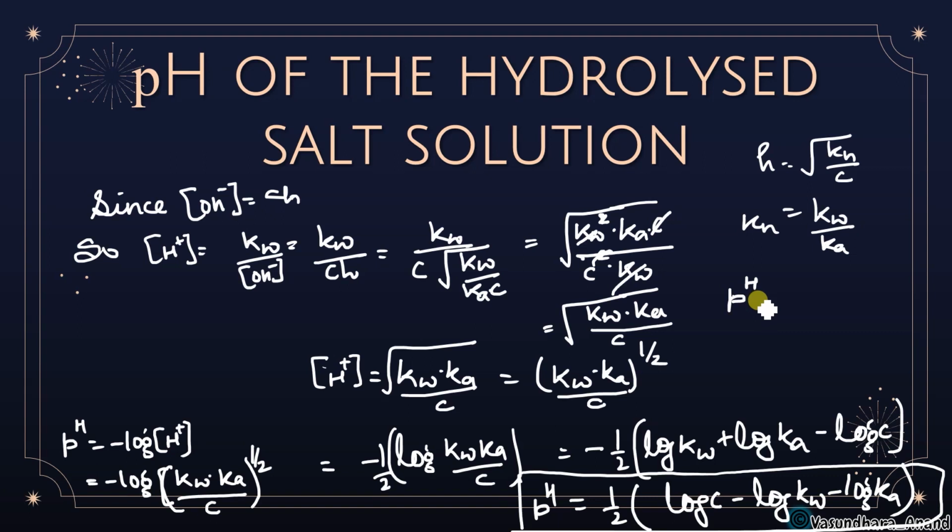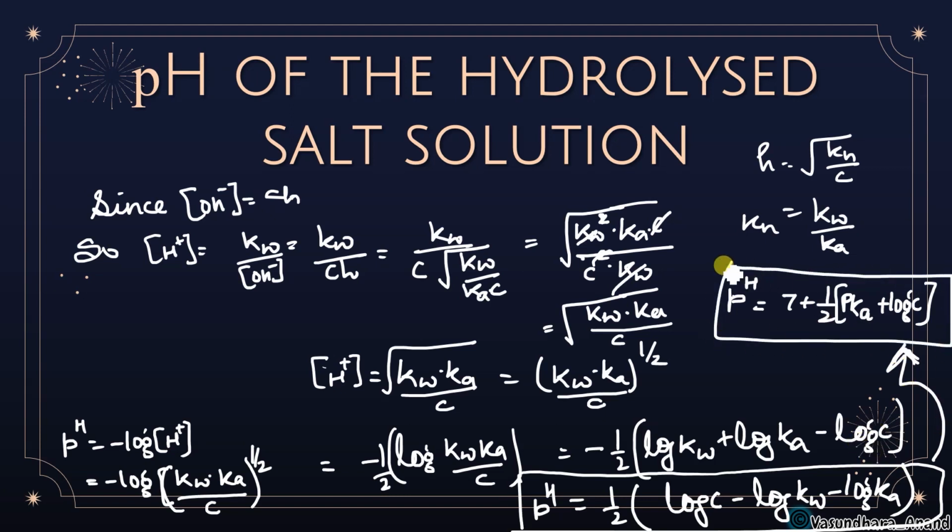So pH will be equal to 7 plus half pKa plus log C. You just change this to this, you will get that also. So whatever formula you can learn, you just learn it, whether in terms of log Kw, Ka, or then in terms of pK, in any form you can learn.